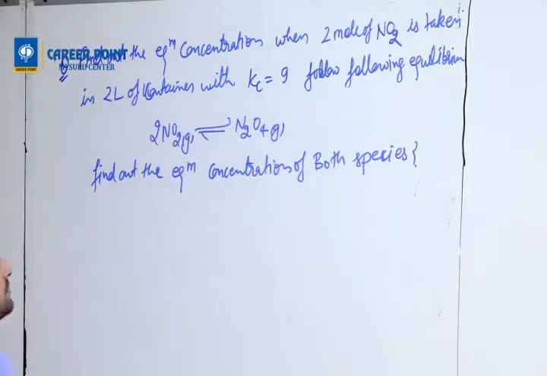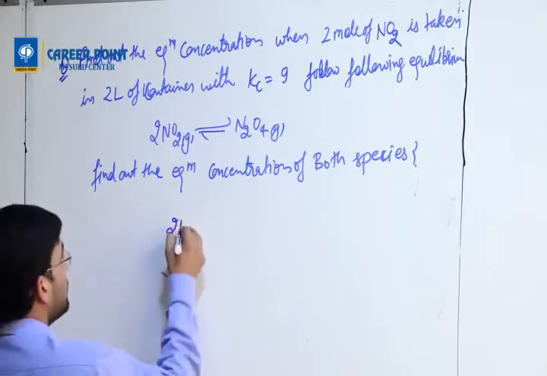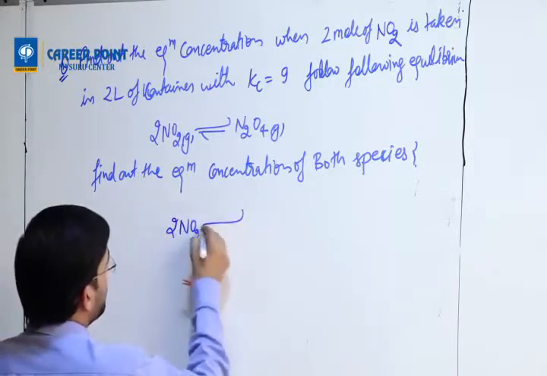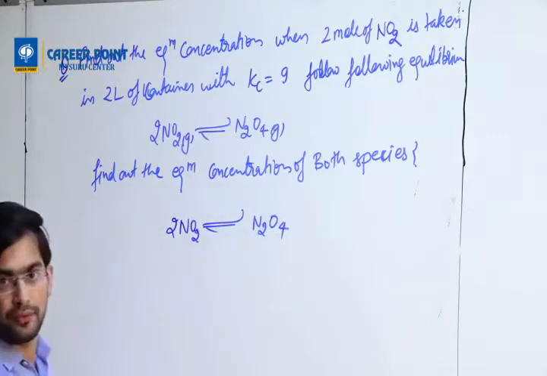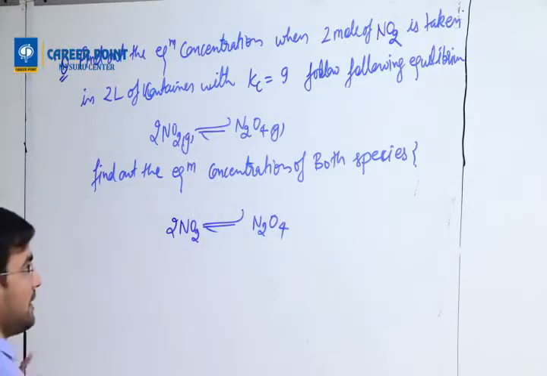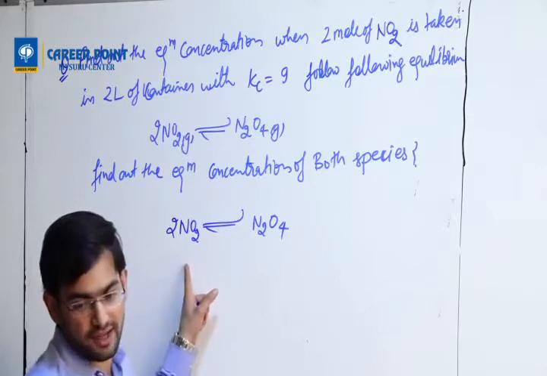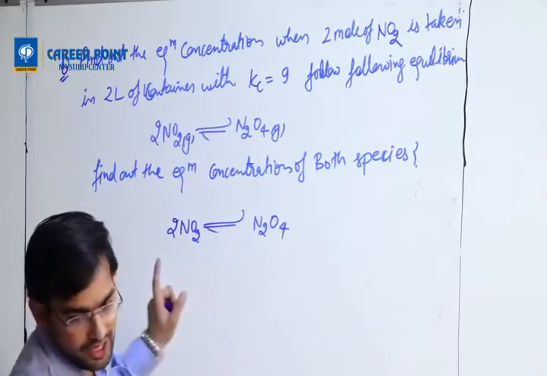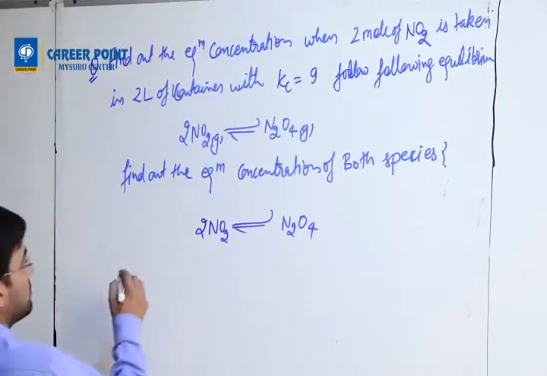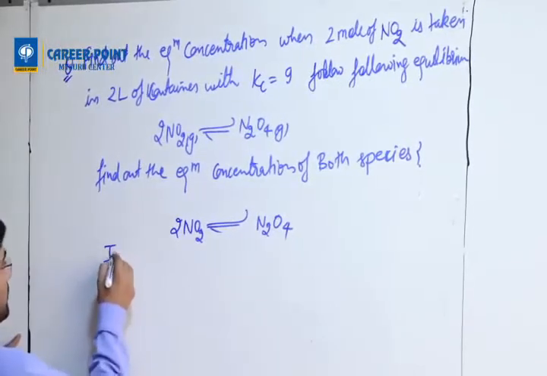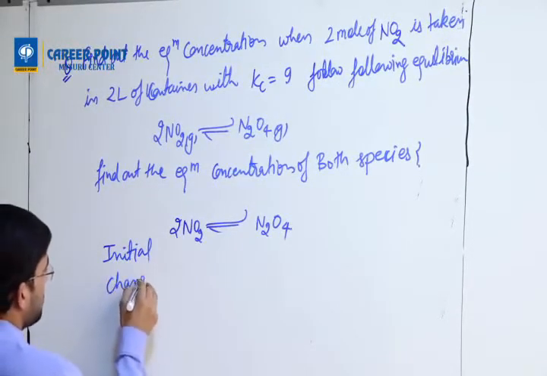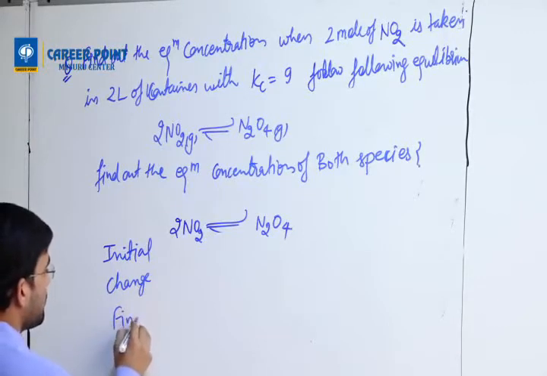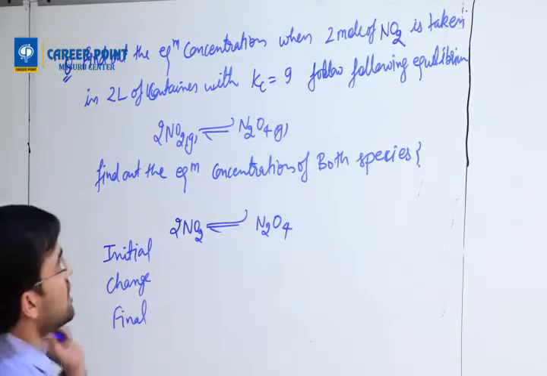So we'll also try to solve it slowly. 2NO2 gives rise to N2O4. Right? This is a chemical reaction. So first I have to see whether it is balanced or not. So it is balanced. Right? Once it is balanced, the 3 steps. What are those 3 steps? Initial, change, final.